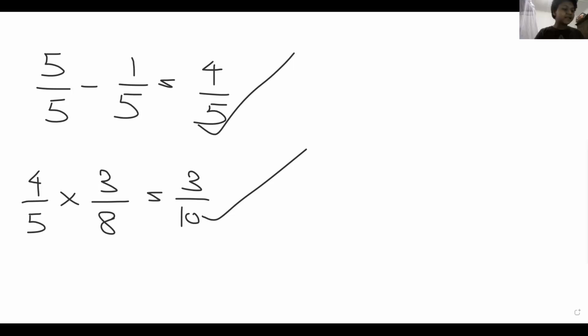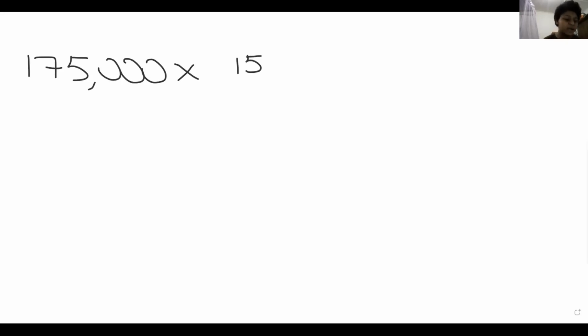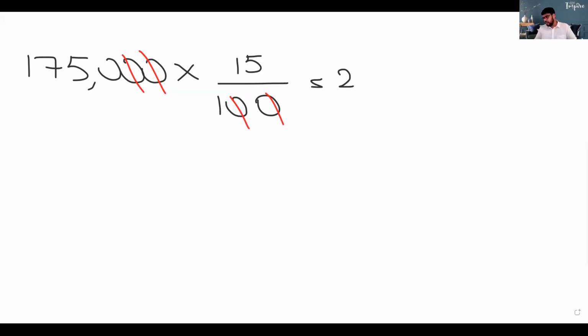Sir, the fourth question says that 15% should be paid as custom duty. So what I did, sir, the price of the imported object was 175,000. I multiplied 175,000 by 15 divided by 100. I split the percentage. Then I got the 2 zeros off the 175,000. Then I multiplied it by 15. Then I got the answer 26,750. What was that again?